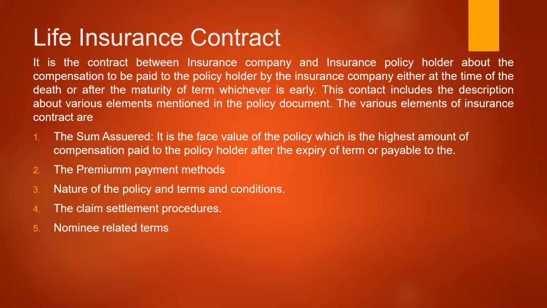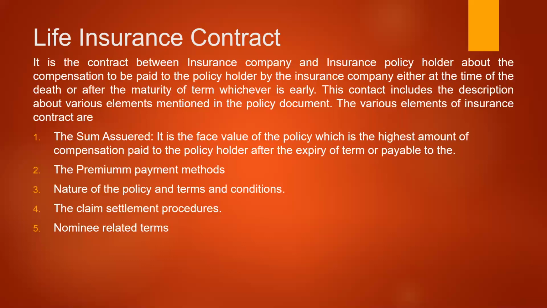Sometimes the person will also be paid additional money like dividends on certain bases. This sum assured will be paid to the policyholder at the time of death or after the maturity of the policy period.